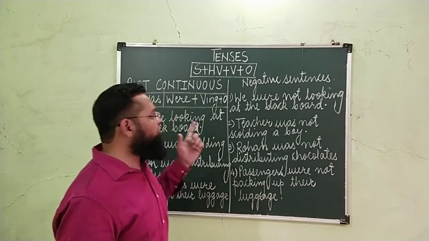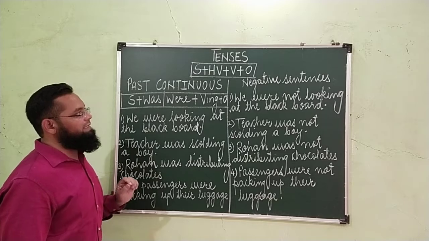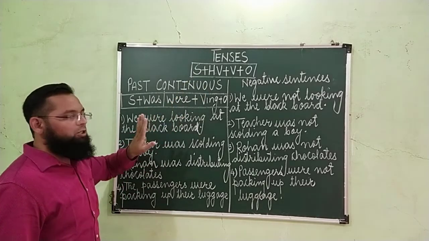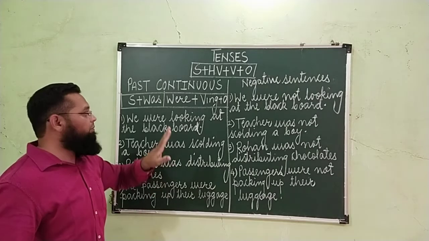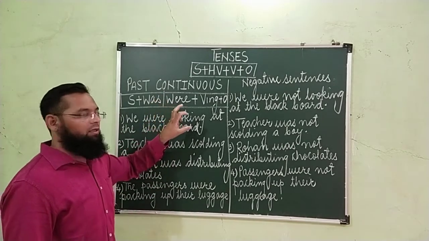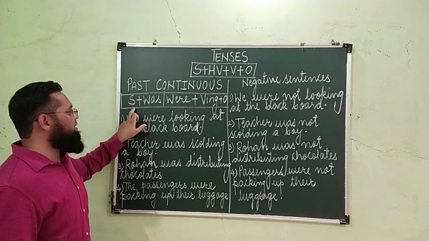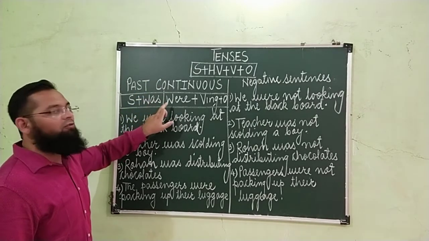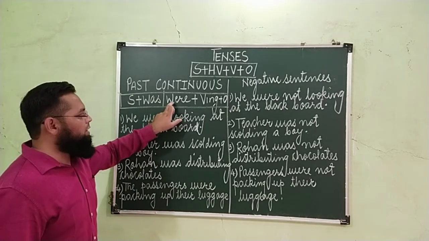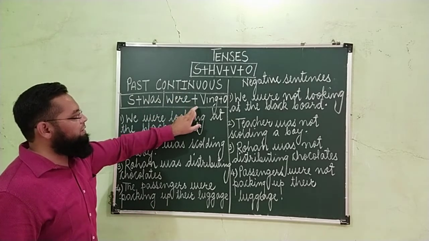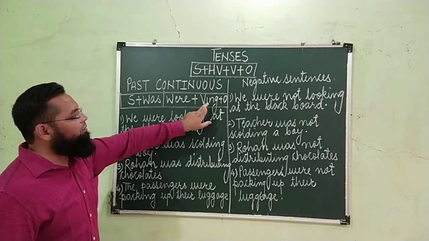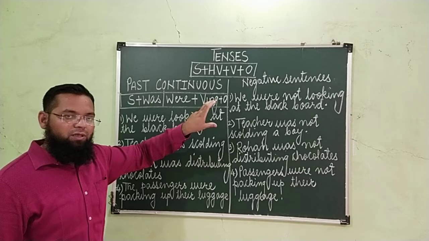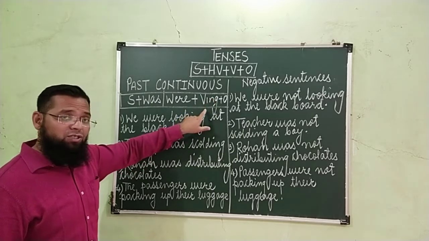Now this is the modified equation of past continuous tense. This is the general equation and this is the modified equation of past continuous tense. हमने यहाँ पर values डाले हैं. Subject will be as it is. The helping verbs, which helping verbs will be used? Was and were. We have seen the helping verbs. Plus here in past continuous tense, we will use the verb in ing form. In the sequence of forms, which form is ing form?